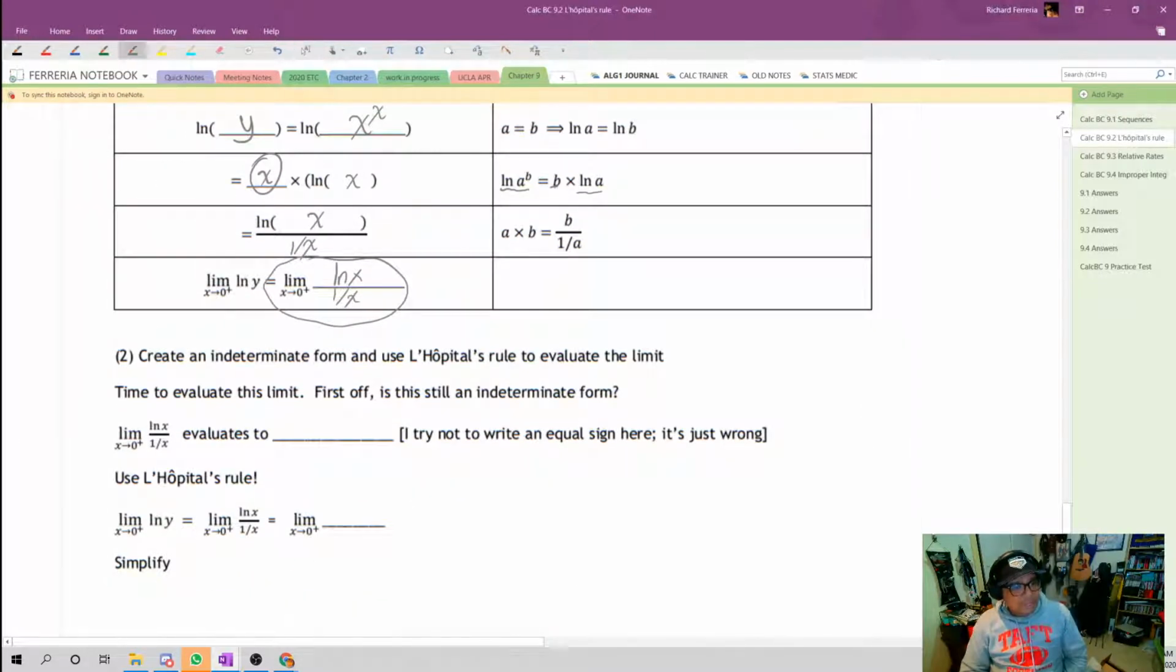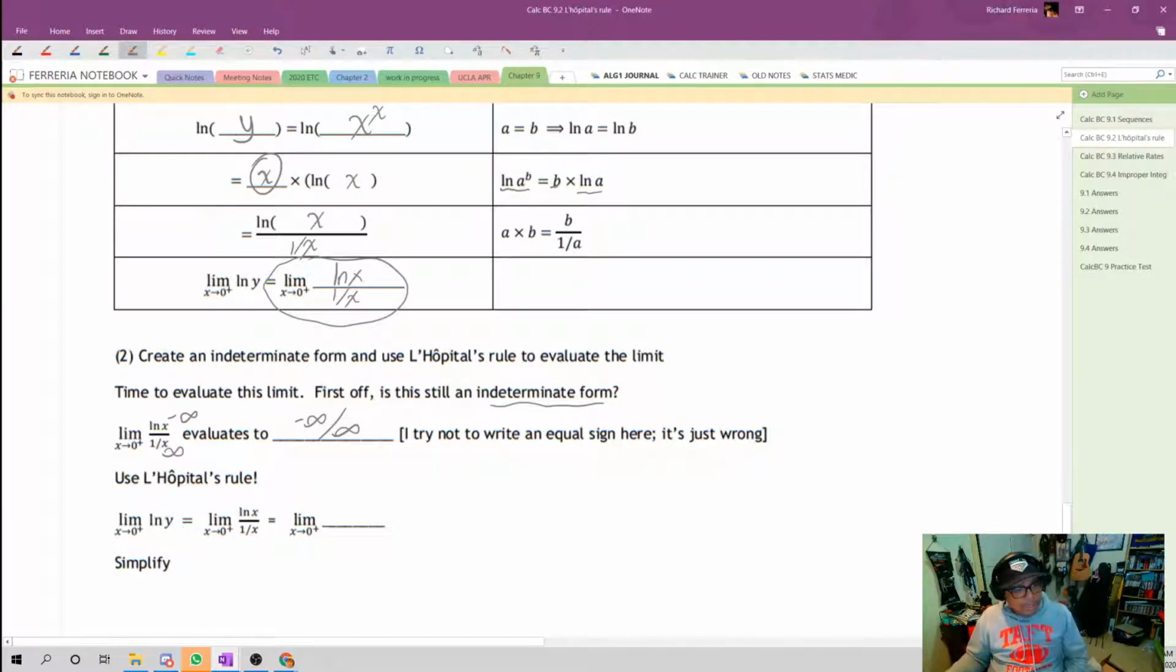So let's try to use L'Hopital's rule. Always check if you have an indeterminate form. If we try to directly substitute 0, we get the natural log of 0, which is negative infinity, and we get 1 over 0, which approaches infinity. So that's infinity over infinity, technically negative infinity over positive infinity, but that doesn't really matter as long as it's an infinite form over an infinite form. We can use our L'Hopital's rule.